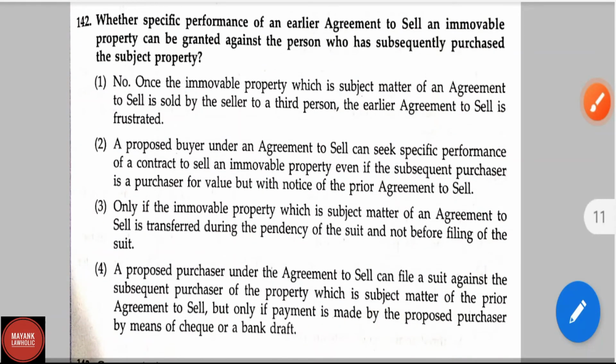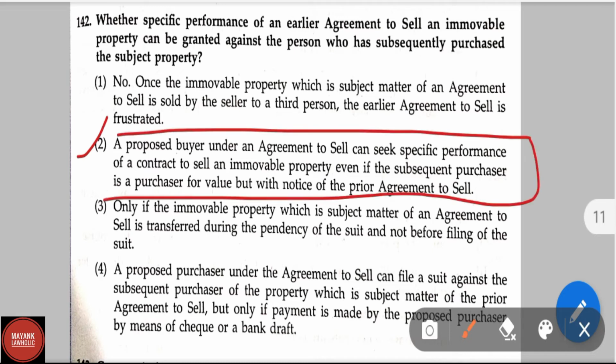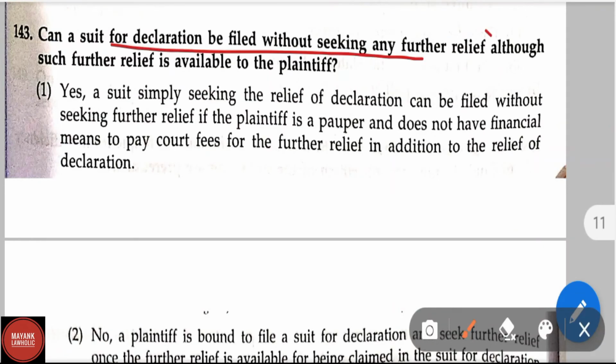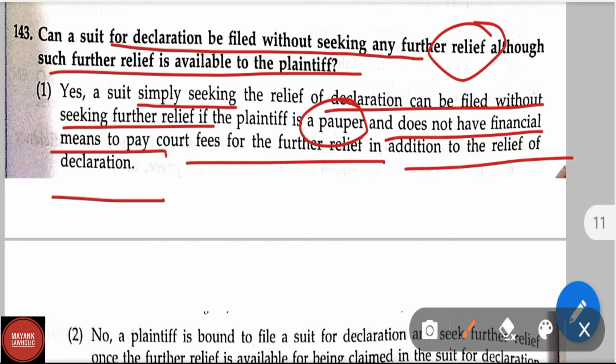And for question number 142, the correct answer is option 2, a proposed buyer under an agreement to sell can seek specific performance of a contract to sell an immovable property even if the subsequent purchaser is a purchaser for value but with notice of the prior agreement to sell. Now let us move on to question number 143. Can a suit for declaration be filed without seeking any further relief, although such further relief is available to the plaintiff? Option 1, yes, a suit simply seeking the relief of declaration can be filed without seeking further relief if the plaintiff is a pauper and does not have financial means to pay the court fees for the further relief in addition to the relief of declaration.